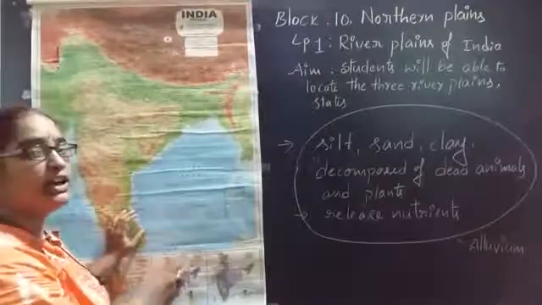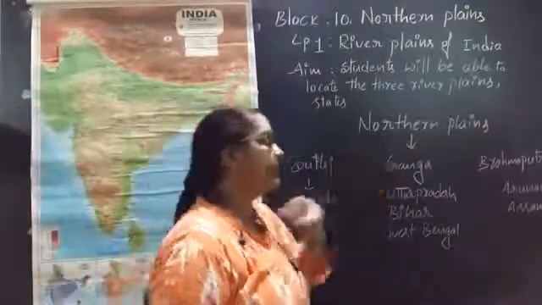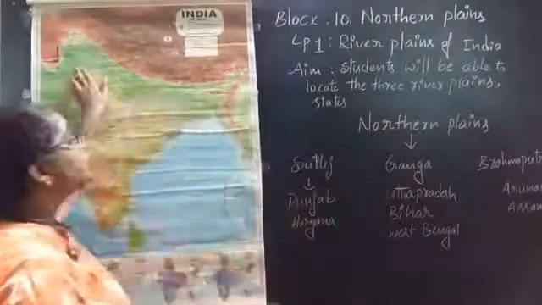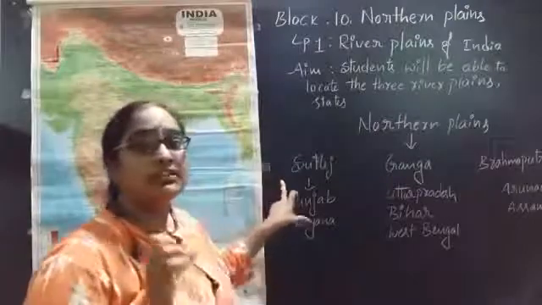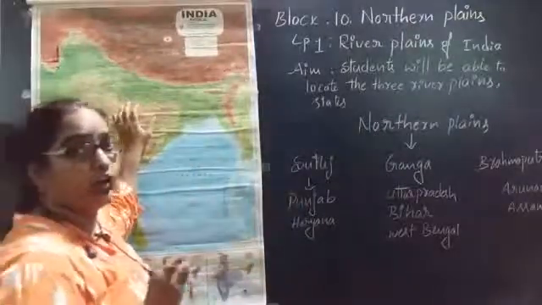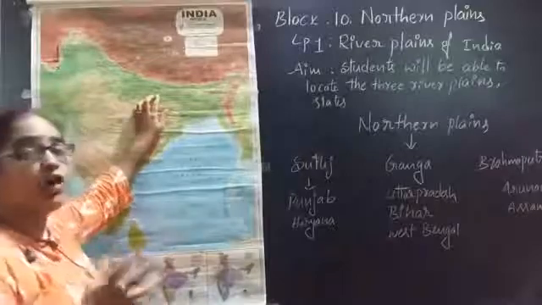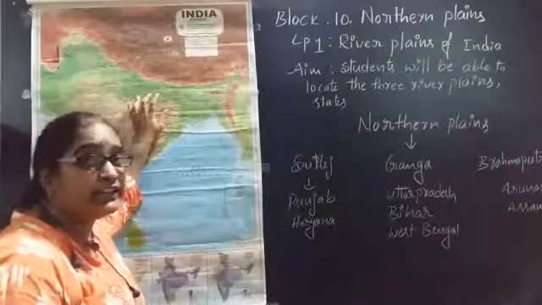Now let's see on the board. The northern plains spread from West Punjab to East Assam, and because of some rivers, these plains are blessed with good horticulture and agriculture, so we can grow all the crops here. What is the reason behind the good soil here?